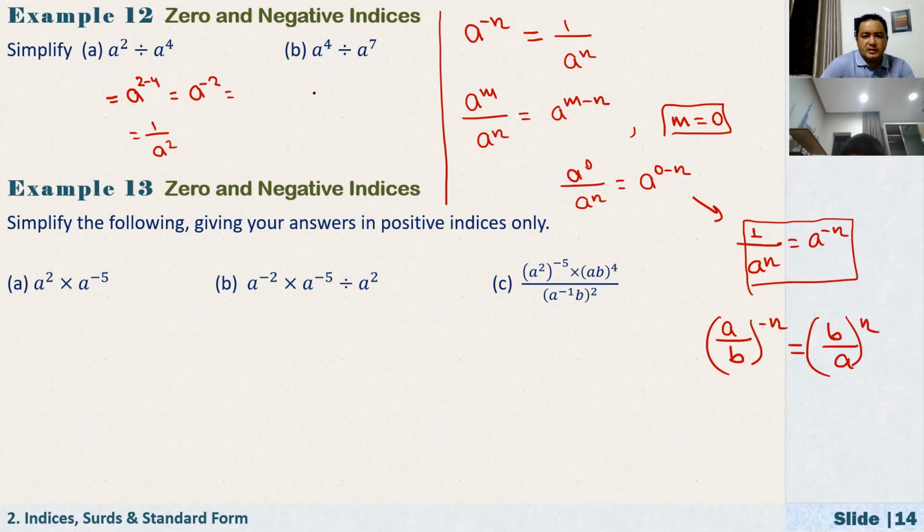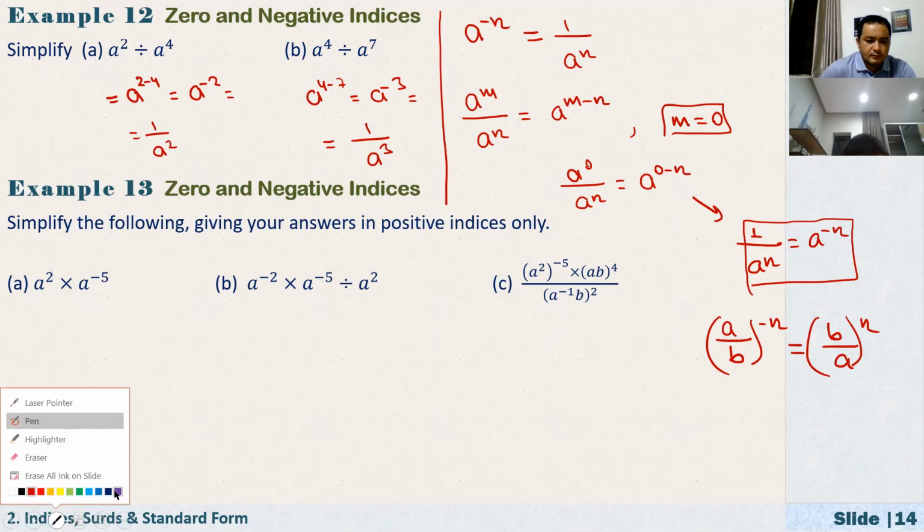And how about b? a to the power of 4 minus 7, which is equal to a to the power of minus 3, or that's just equal to 1 over a cubed. Okay, all right, it's your turn. Simplify question A.